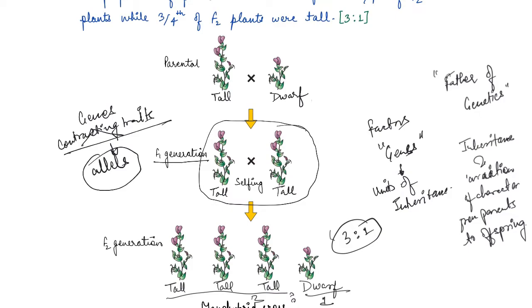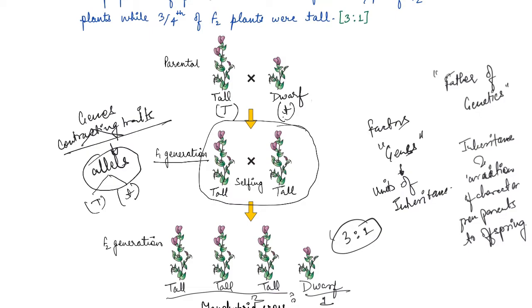So if we use alphabetical symbols for each gene, then the capital letter is used for the trait expressed at the F1 stage and the small letter for the other trait. Say if we are talking about height, and capital T is for tall, then small t will be for dwarf, right? And these T and t are nothing but alleles of each other.